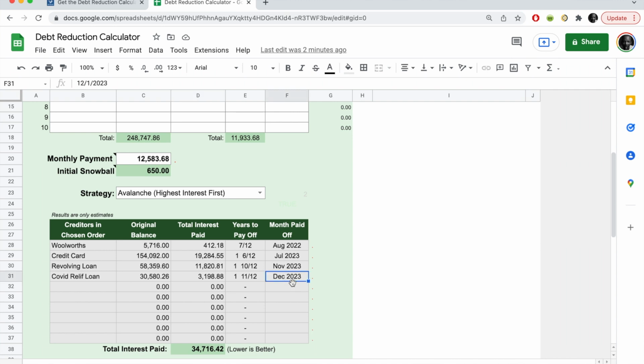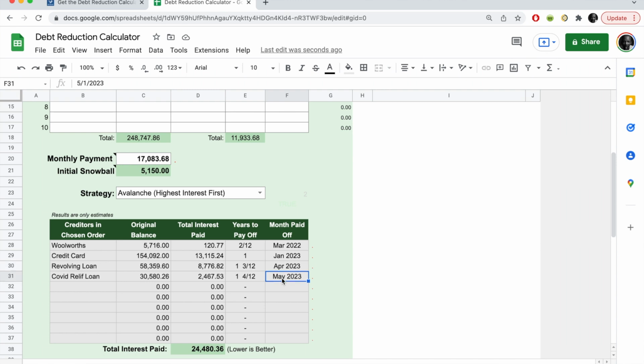Now let us add the 4,500 Rands on top of this amount. As you can see now, the number has been adjusted, and this will be 4,500 Rand plus 650 Rands. Let's see how this affects our debt-free projections. So we will be done with paying off our Woolworths account in March of 2020. We'll be done with paying off our credit card by January next year. It takes a whole year. And we would have paid off our revolving loan by April of that next year. And we would be debt-free by the end of May in 2023.